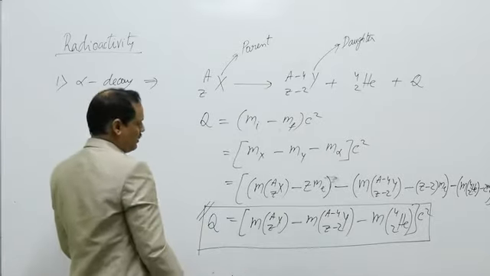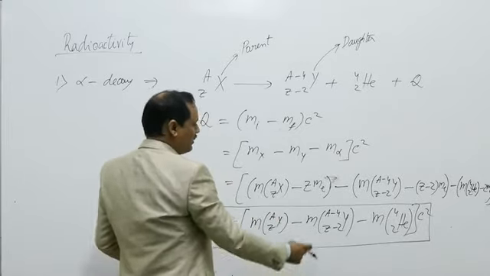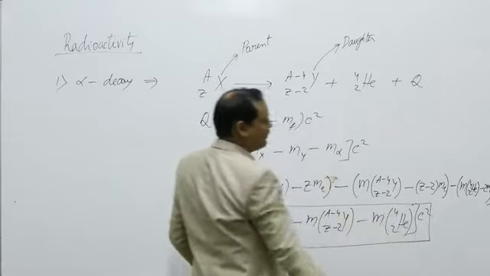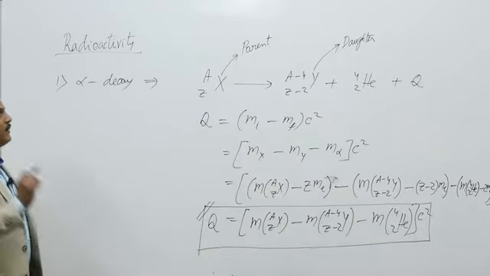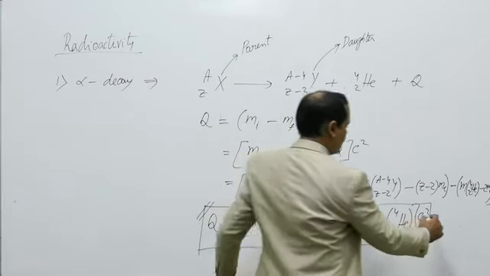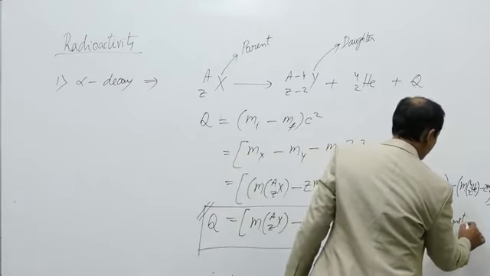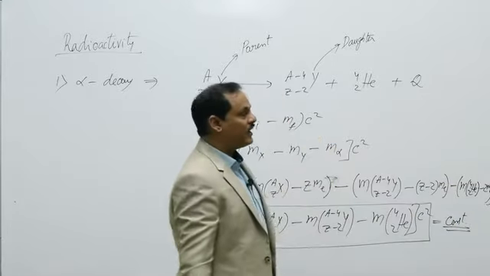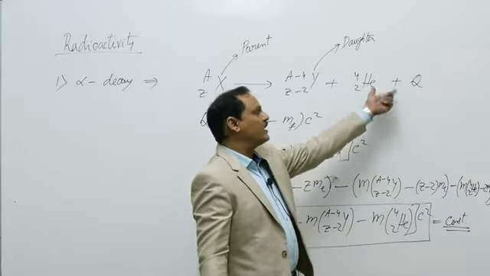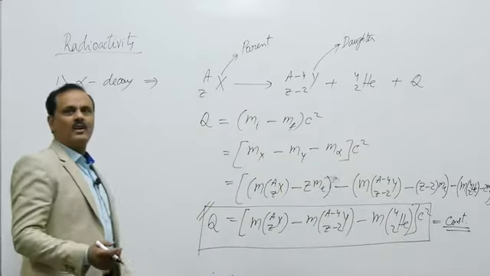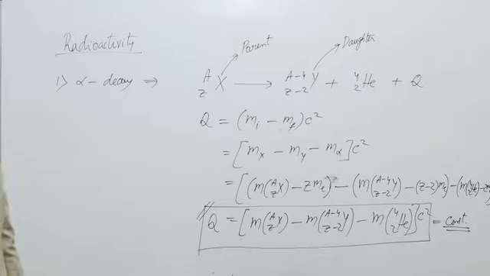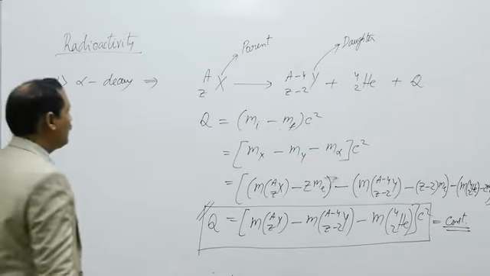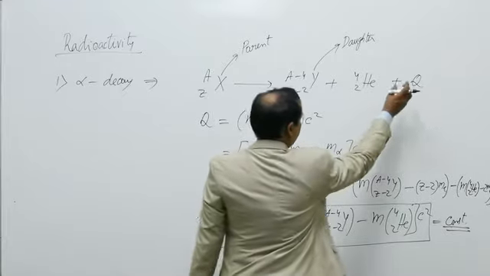As you can see, the mass of element X, mass of element Y, mass of helium, these are constant. So for a particular alpha decay reaction, Q is equal to a constant. In every nuclear reaction, the Q value is constant. Different nuclear reactions have different Q values. A particular type of nucleus has a definite Q value. Now, this much energy is released.